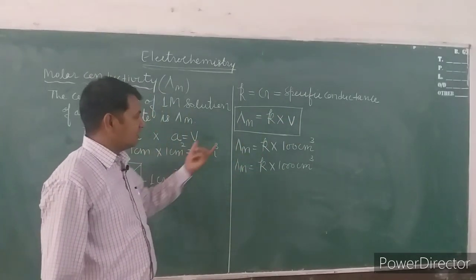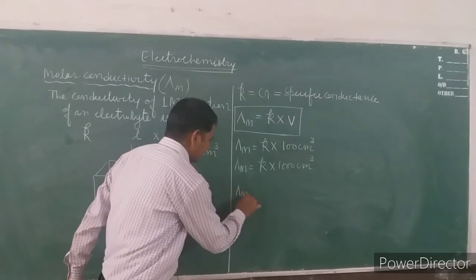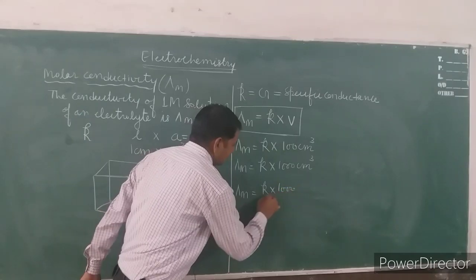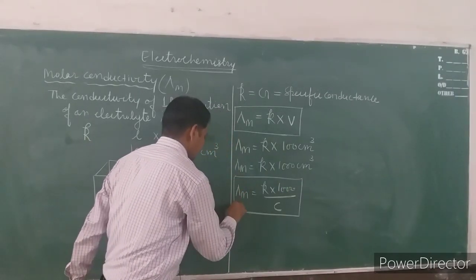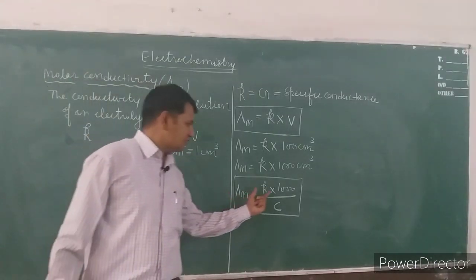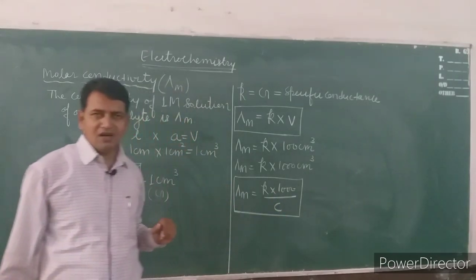So how can we correlate this lambda m with the concentration? So lambda m is equal to kappa into 1000 upon C, that is concentration. Lambda m is equal to kappa into 1000 upon C. This is the formula of lambda m.